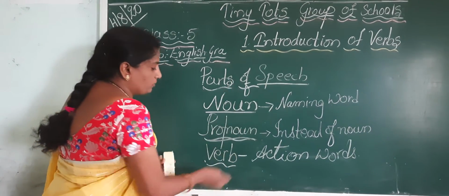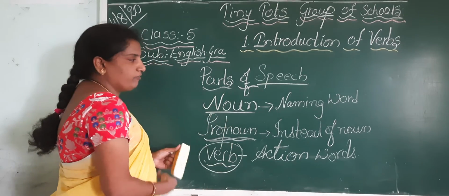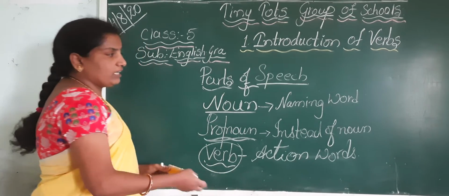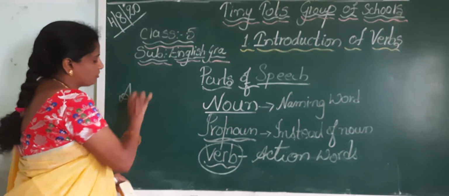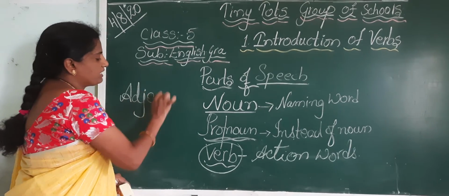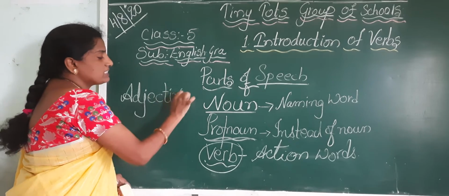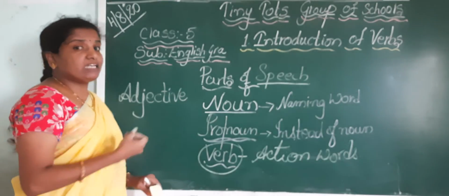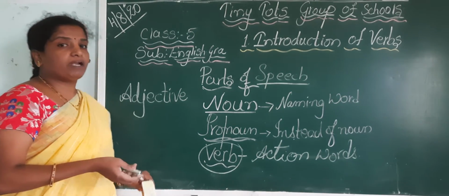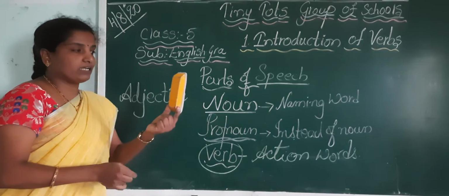Now we will go into the depth of the verb. These are the 3, remaining 5. One is adjective. Adjective tells us about the qualities of a noun or a pronoun. Suppose this is a duster.